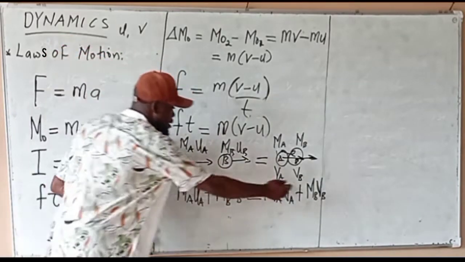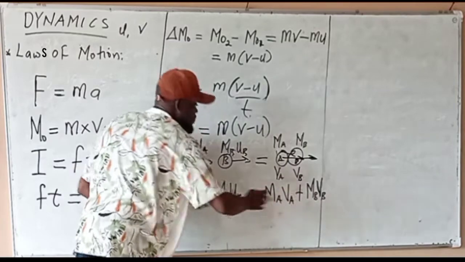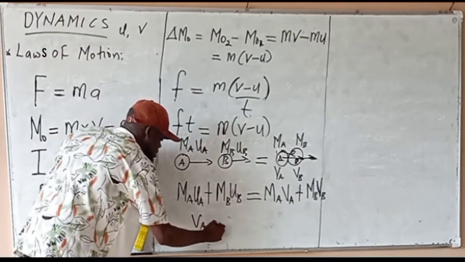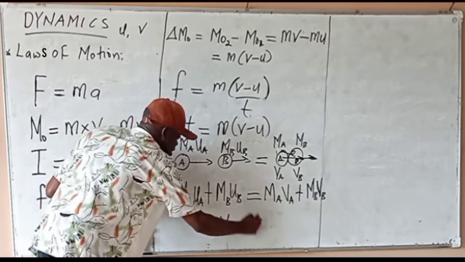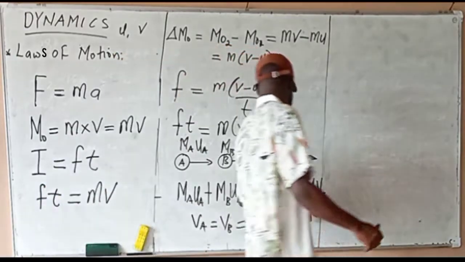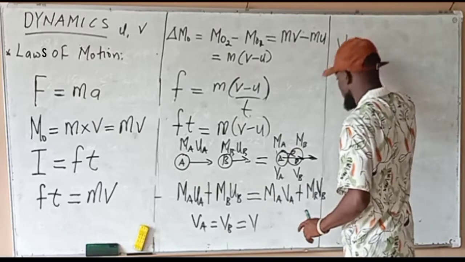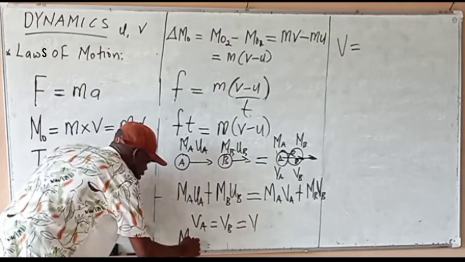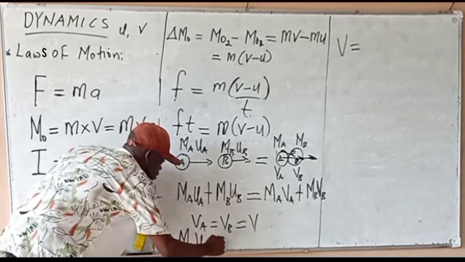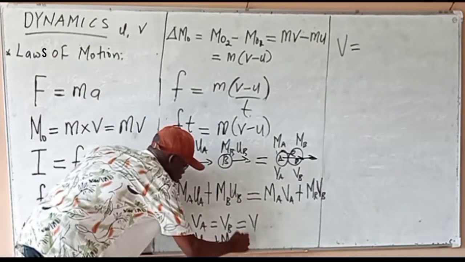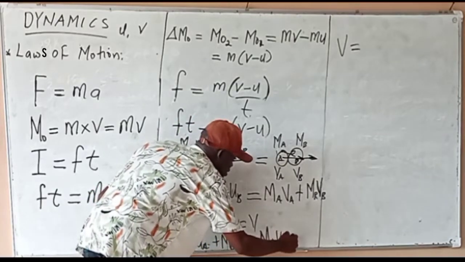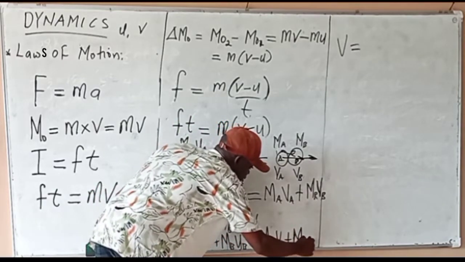But if after collision they move with a common velocity, VA will be the same thing as VB. You can just call them V. So put V here. I'm going to write it this way: MA UA plus MB UB is equal to MA V plus MB V.